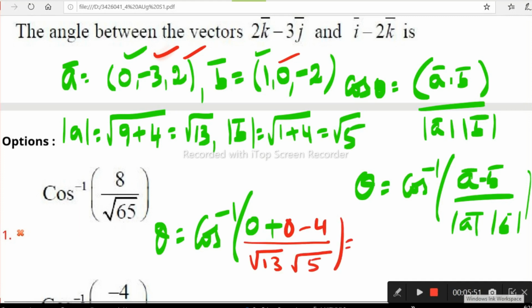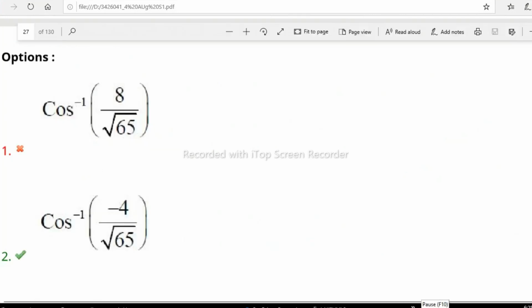Now we can understand that this is cos inverse of minus 4 by root 13 into root 5, which is root 65. So this is simply the angle between the given two vectors. Okay now? Theta is cos inverse of minus 4 by root 65. What is the correct option? Look at it now. Yes, what you got? Cos inverse of minus 4 by root 65. That is given clearly as the second option, right? Now look at the next question.